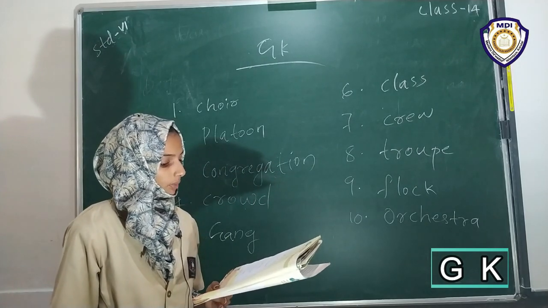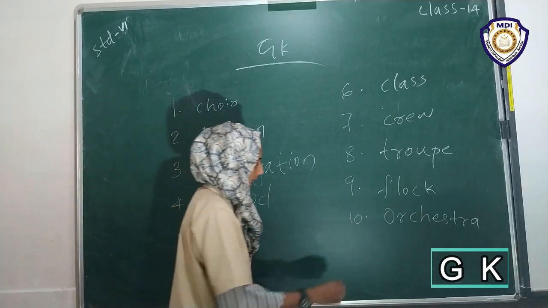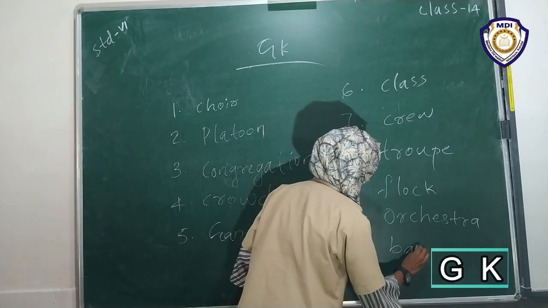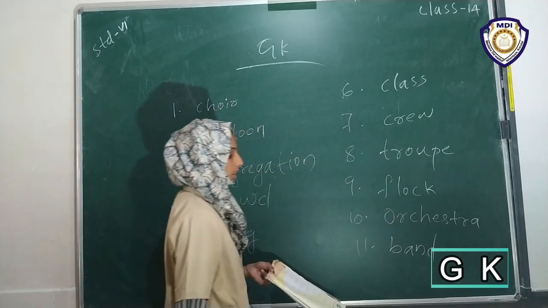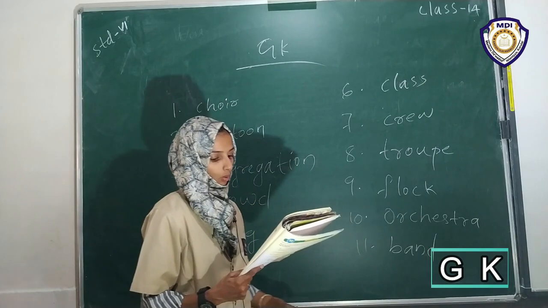Then 11th one, a dash of dacoits. A band of dacoits. A band is the collective noun to use to complete it. Okay, a band of dacoits.